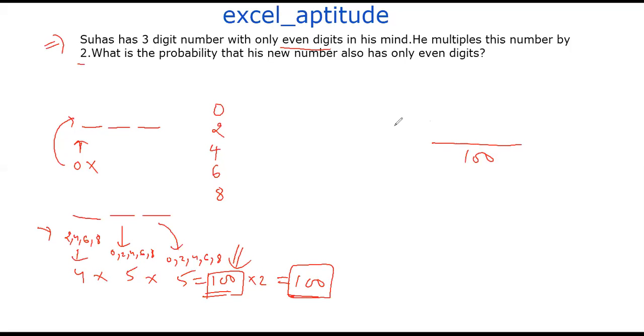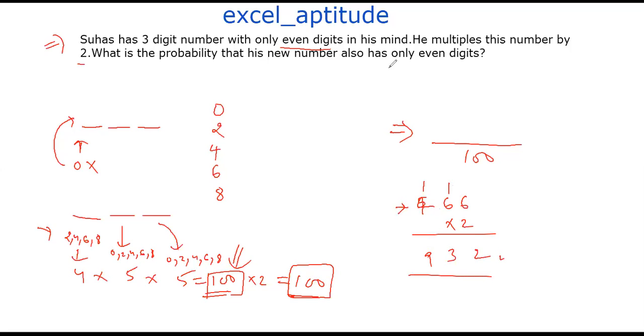Now, in the numerator, we need to find the favorable cases. The condition is that the new number also has only even digits. For example, if I multiply 466 by 2, it's 932.